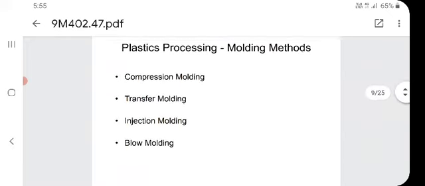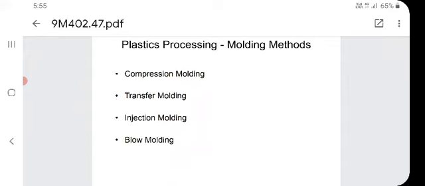Now, the molding methods: compression molding, transfer molding, injection molding, and blow molding. I repeat: compression molding, transfer molding, injection molding, and blow molding.